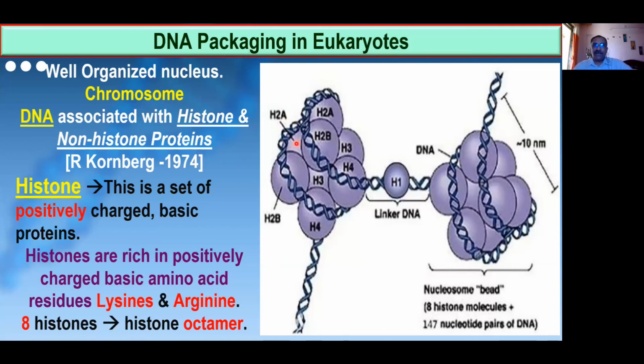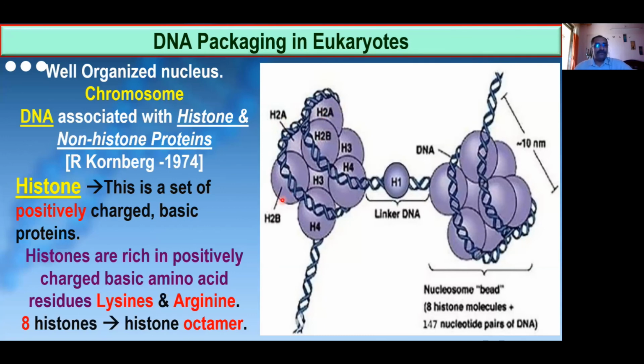So this octamer is made up of 8 units. Out of these 8 units, 2 units belong to H2A. Look here, this is H2A, this is also H2A. You followed me? Now similarly, look at H2B, another unit of H2B. So H2A, 2 units are there, and H2B, 2 units are there.